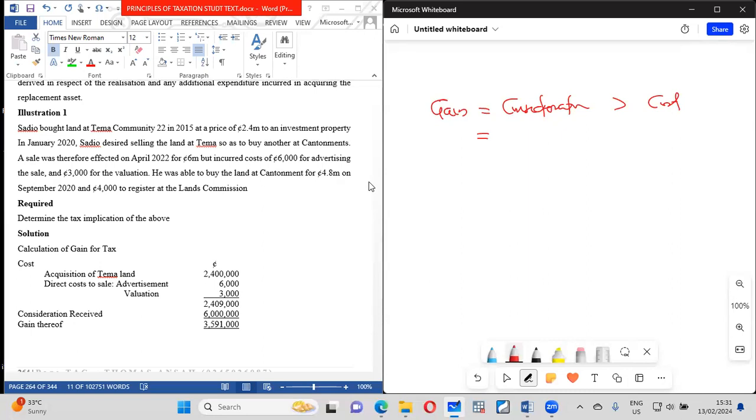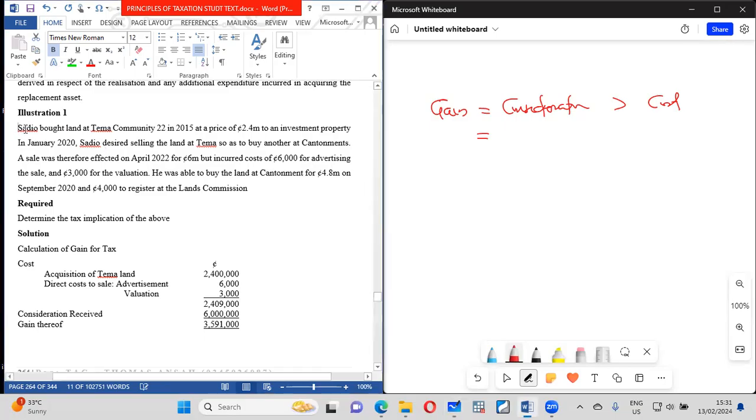How are you taxed on the gain? You can add it to your business income and tax it at 25%. Or if it is investment, you can also decide to tax it at 15%, isolatedly. Now, let's see how this calculation is done.